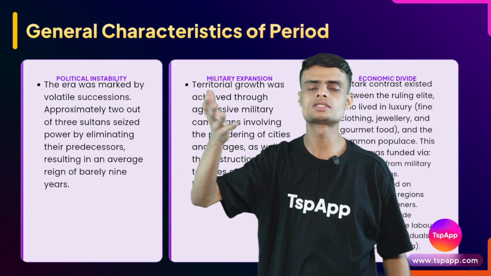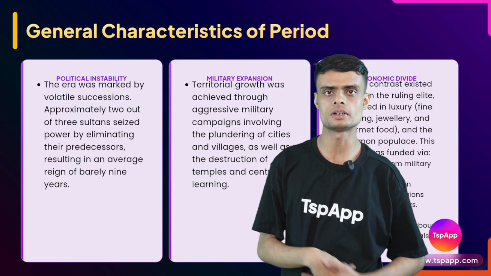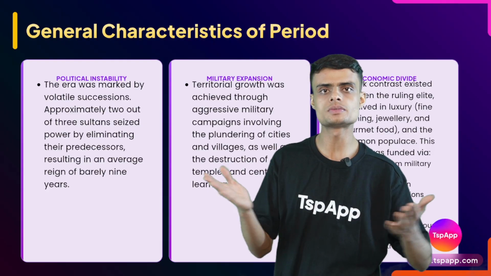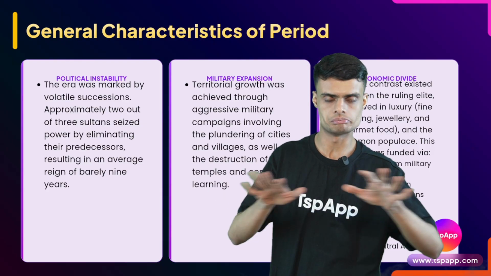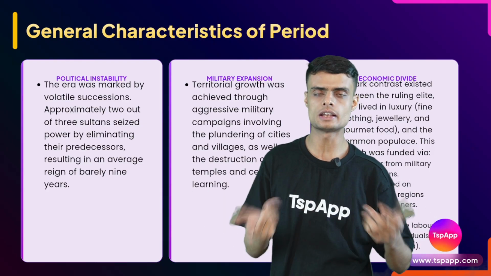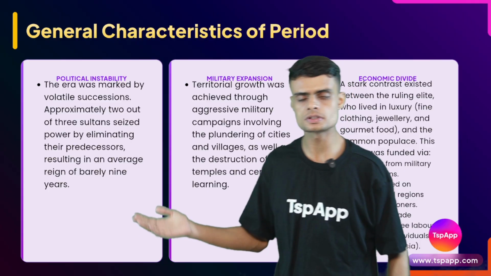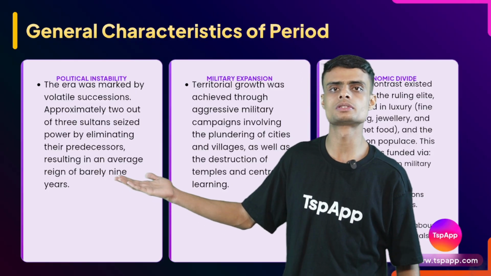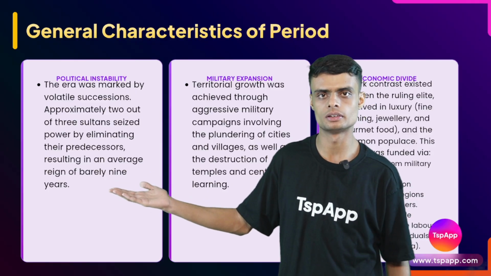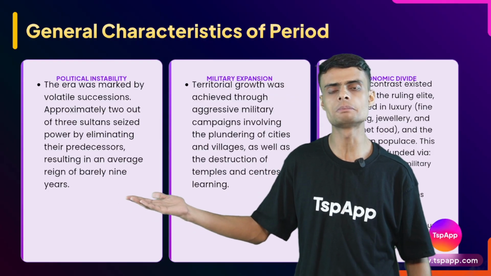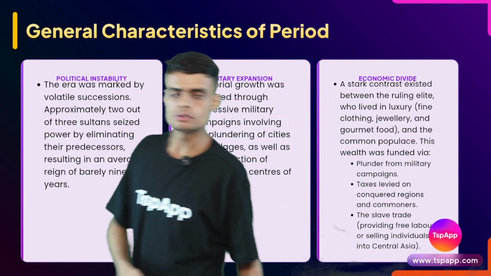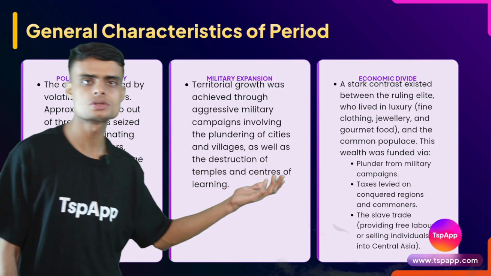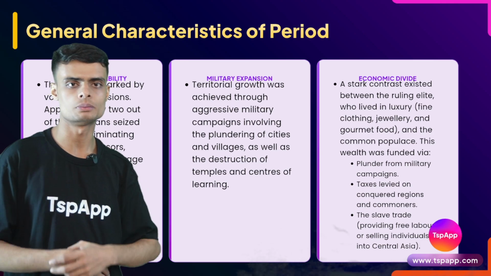There was no fixed kingdom for a specific time period, because kings were fighting with each other, and kingdoms were breaking and becoming larger and then again breaking. So this was a time period of political instability where nothing was getting permanent. Everything was very temporary. It was also a time period of military expansion, where the military was used for expanding our kingdom or empire.